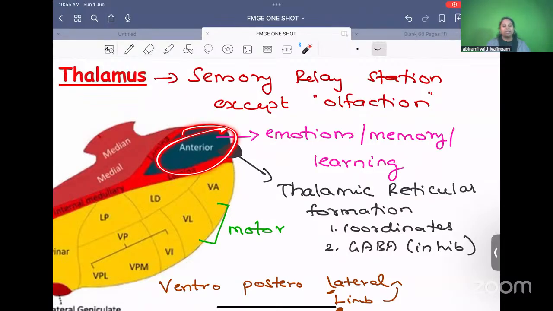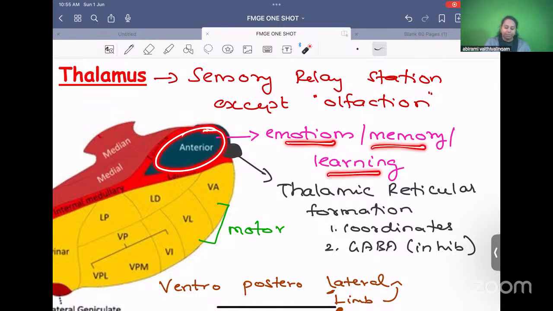Anterior nucleus. I'll tell you one easy way to remember this. Listen carefully. Thalamus carries all sensations. Emotion is also a sensation. Of all sensations, we always show emotions only in front. So put emotions in the front nucleus. Anterior nucleus, emotions. Emotions are related to memory. Memory is related to learning. So anterior nucleus: emotions, memory and learning.